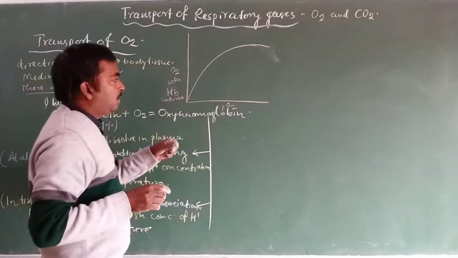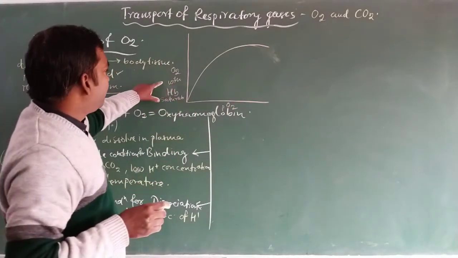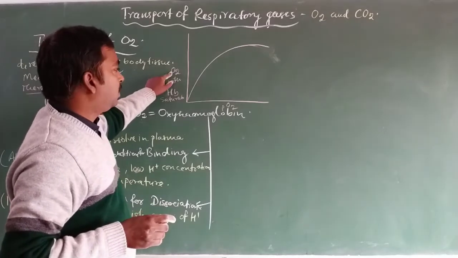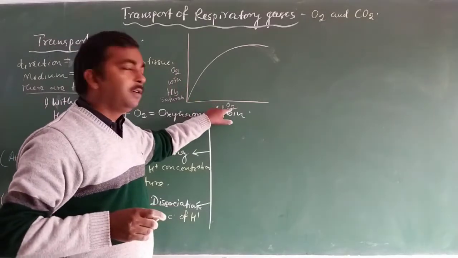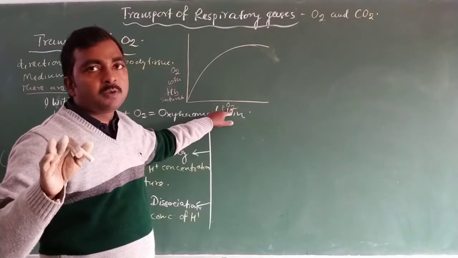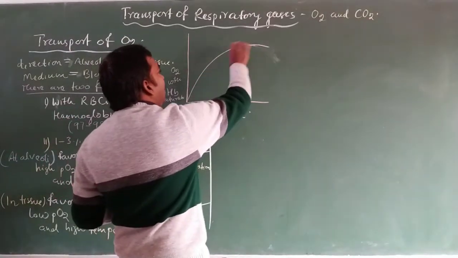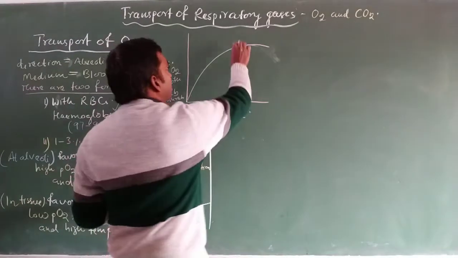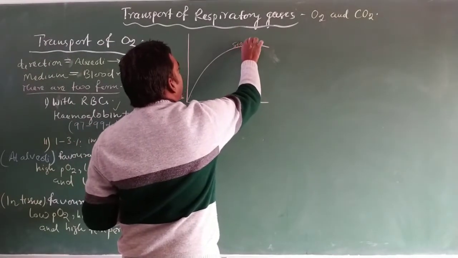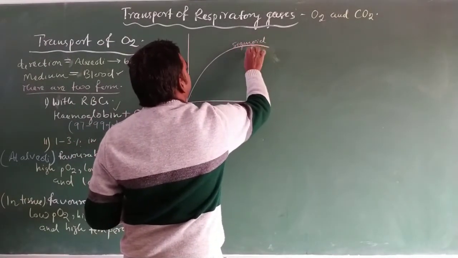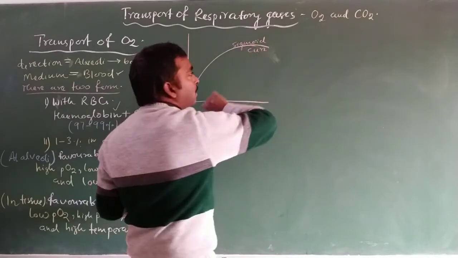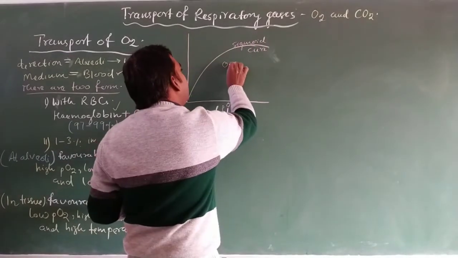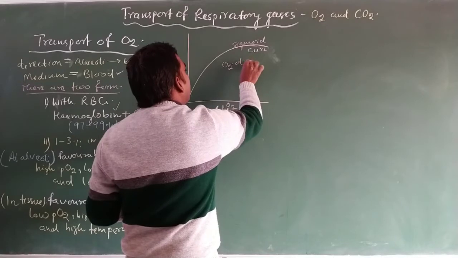If we plot the graph between the hemoglobin saturation with oxygen and the partial pressure of oxygen, we get a sigmoid curve, and this curve is also known as the oxygen dissociation curve.